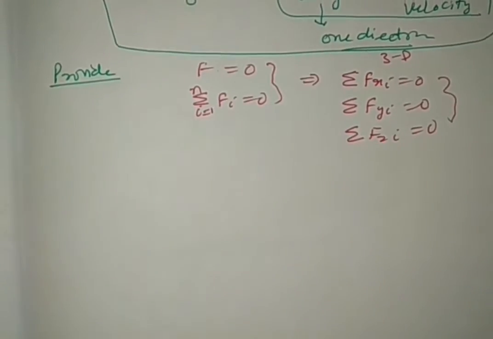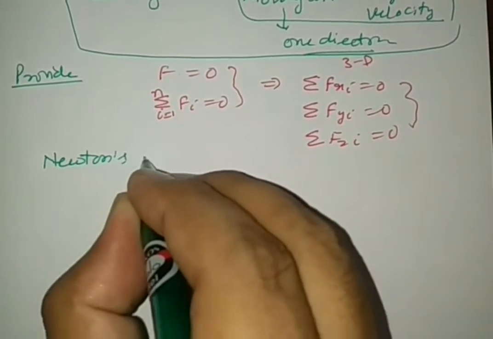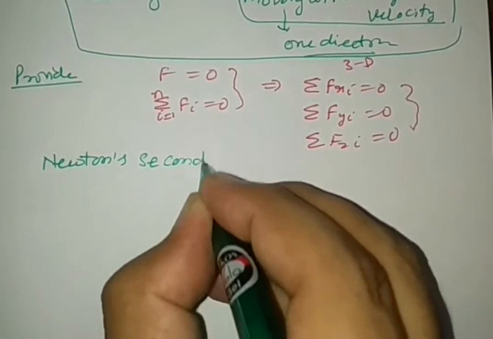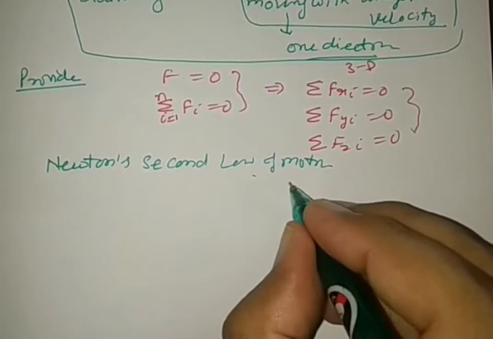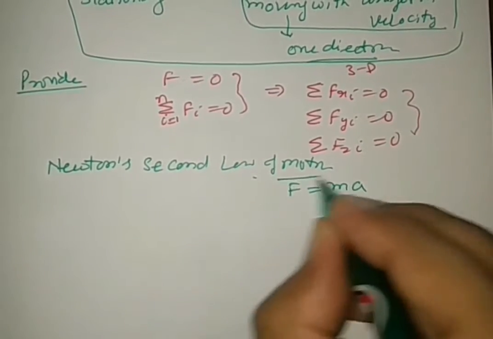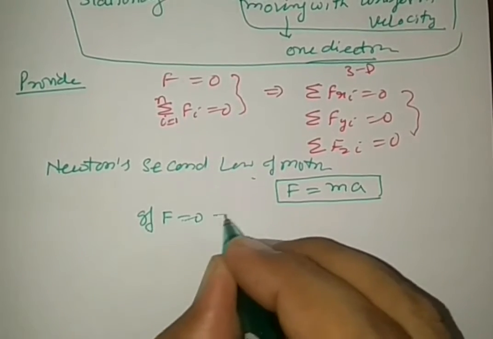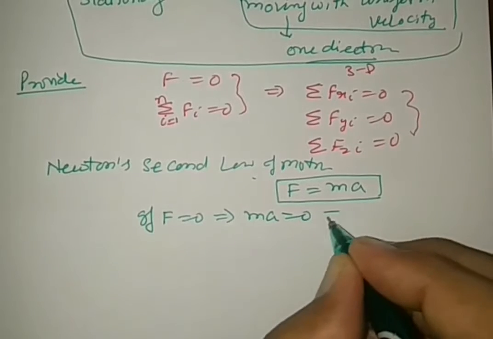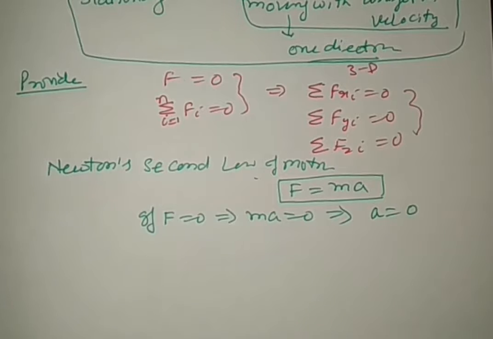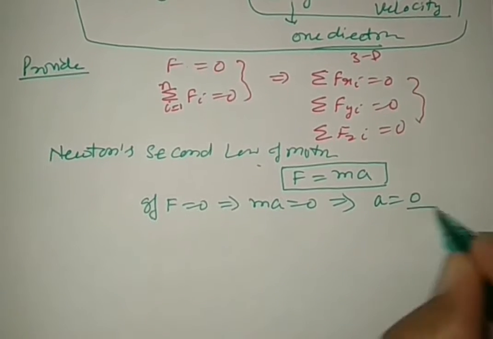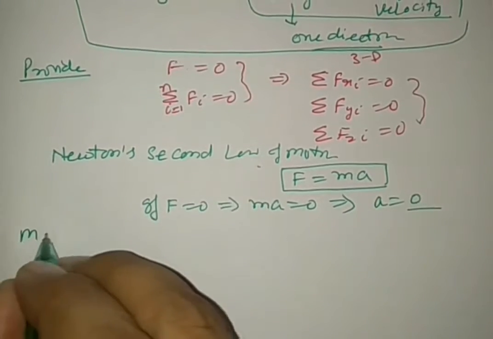If this acting force is 0, then we are going to use Newton's second law of motion. What is Newton's second law of motion? The mathematical formula: force is equal to mass into acceleration. Now see, if F is equal to 0, this implies that ma is equal to 0. m cannot be equal to 0, it means acceleration is 0.